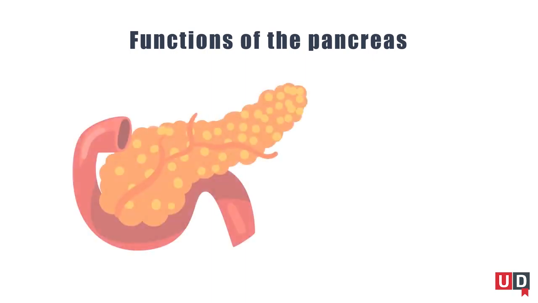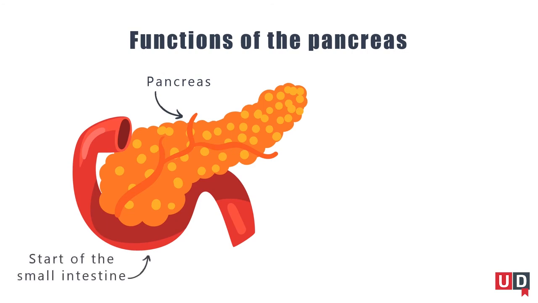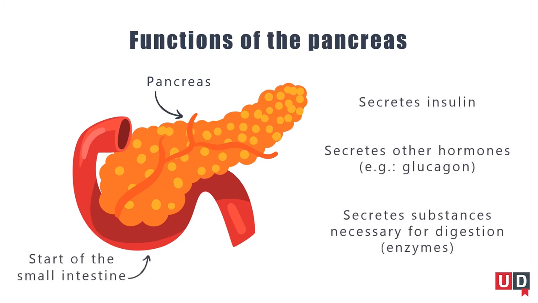The pancreas is a small organ located 12 to 15 centimeters behind and slightly below the stomach. This organ, weighing just 80 grams or 2.5 ounces, performs multiple functions. In addition to the secretion of insulin by the beta cells, the pancreas produces other hormones such as glucagon. Glucagon helps the release of glucose reserves in the liver during periods of fasting as well as at night. The pancreas also secretes enzymes, which are substances necessary for digestion.